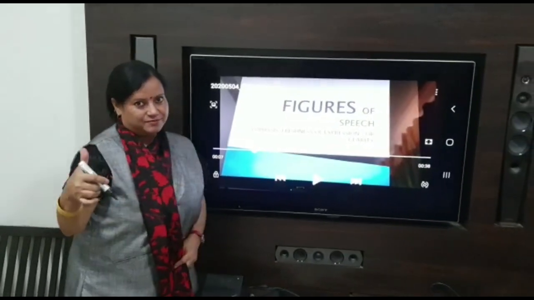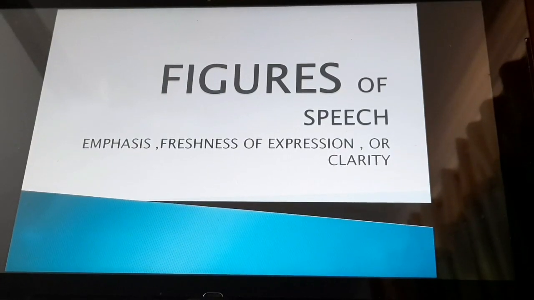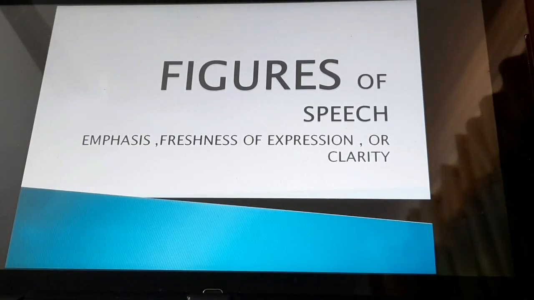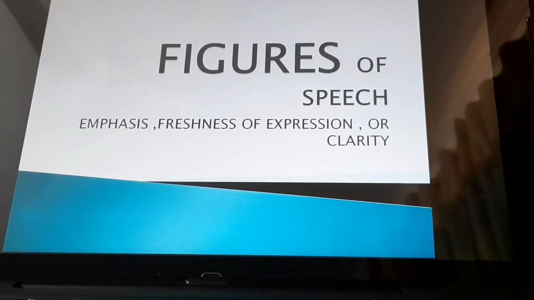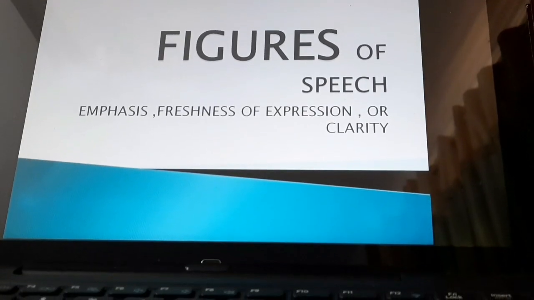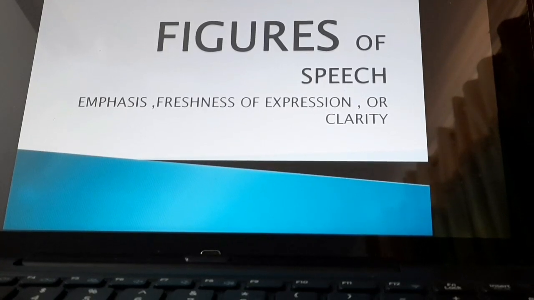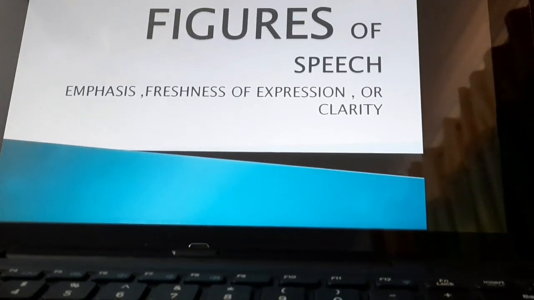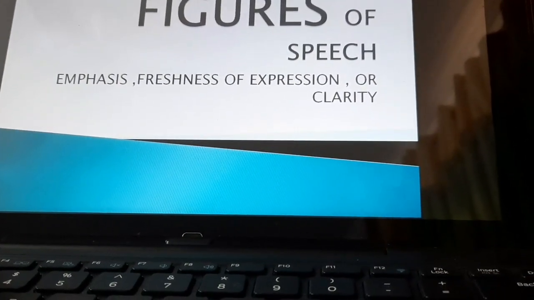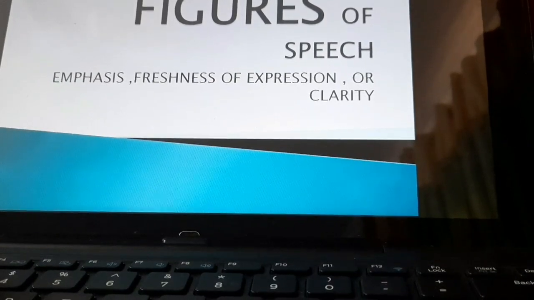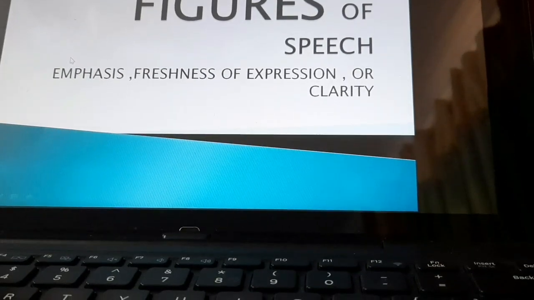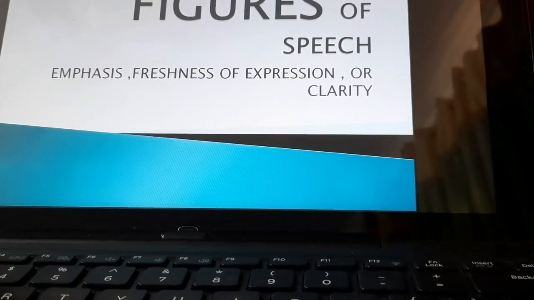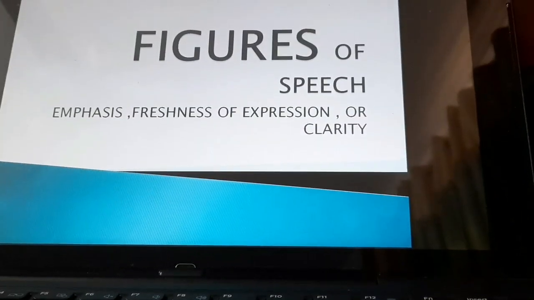Let's study figures of speech. It is used to emphasize freshness of expression or clarity. A figure of speech is a use of a word that diverges from its normal meaning, or a phrase with a specialized meaning not based on the literal meaning of the words in it, such as a metaphor, simile, or personification. Figures of speech often provide emphasis, freshness of expression, or clarity.